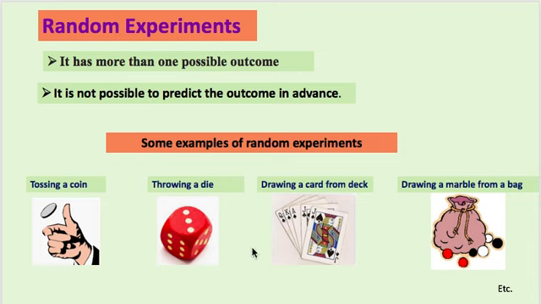So you have observed that any experiment or activity which has more than one possible outcome and one cannot predict it in advance means we are dealing with a random experiment.